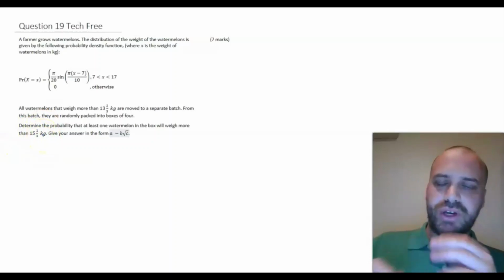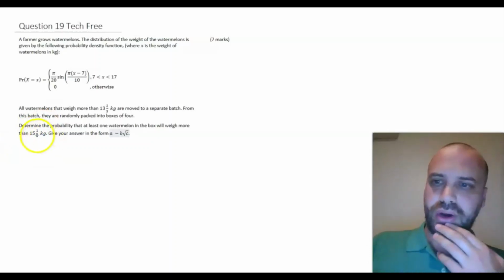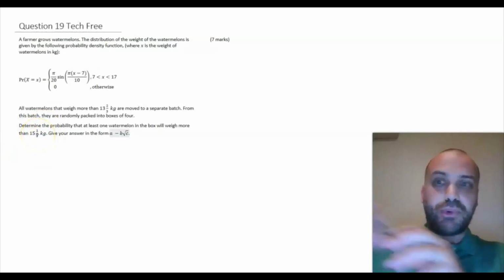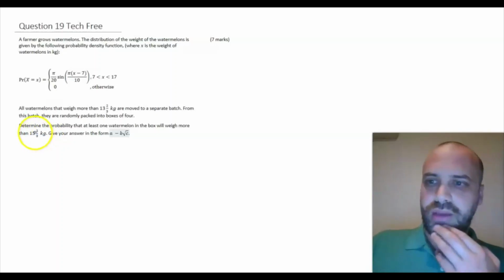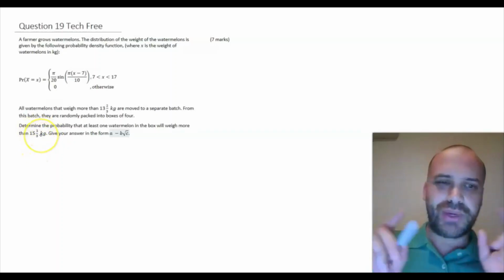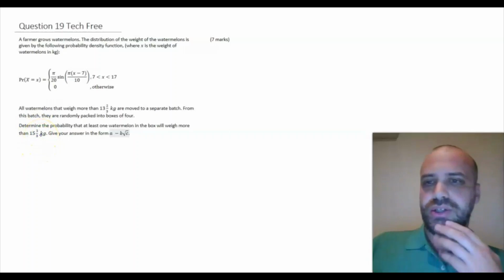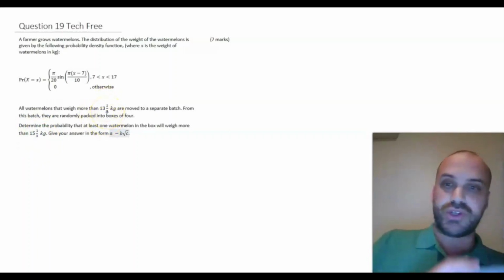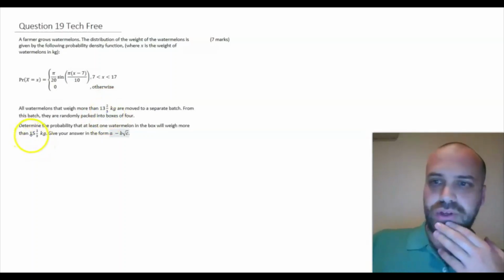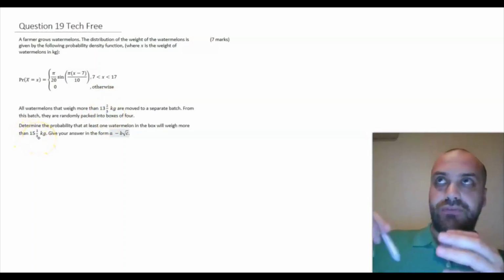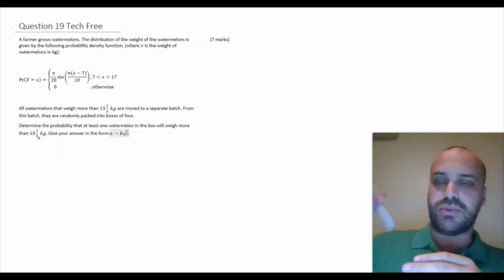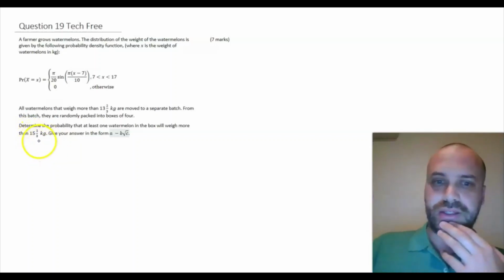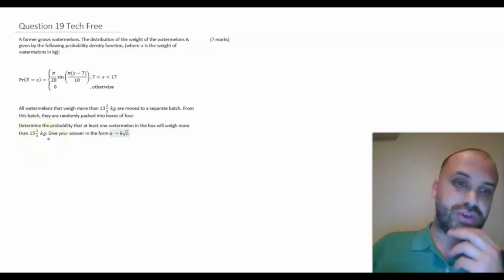So we're going to need to know two things: the probability that a watermelon gets put into that box in the first place, and if something is in that box, the probability of it being more than 15 1/3 kilograms.